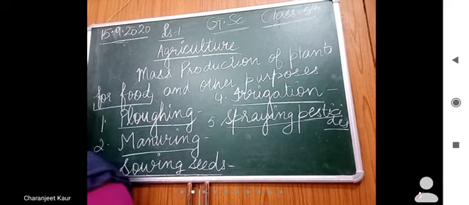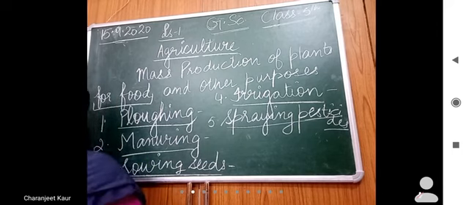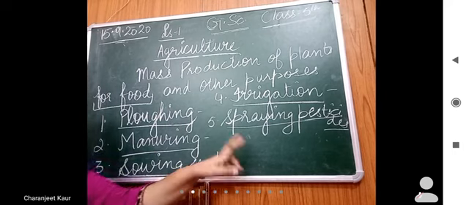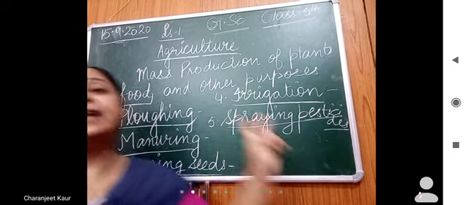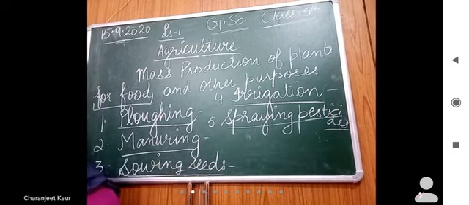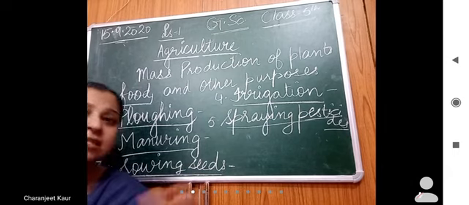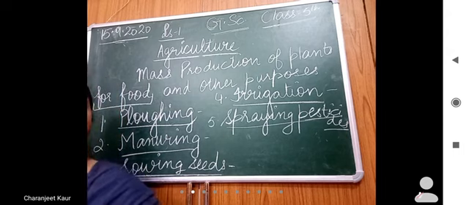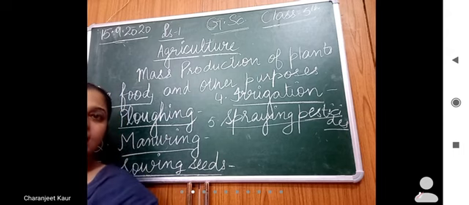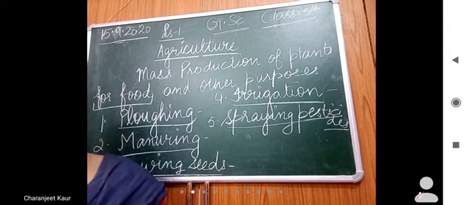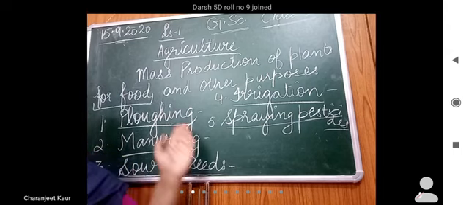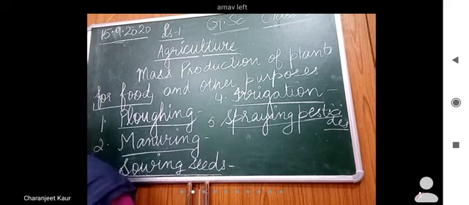So after irrigation, pesticide spray is necessary, right? Pesticide spray is necessary so that pests do not attack the crop, right? If pests attack, the crop will be destroyed and your whole hard work will go waste, right?